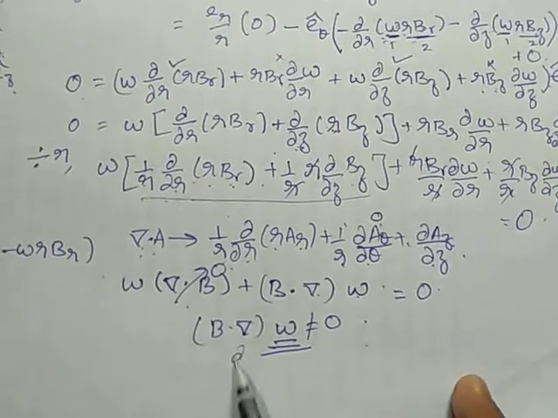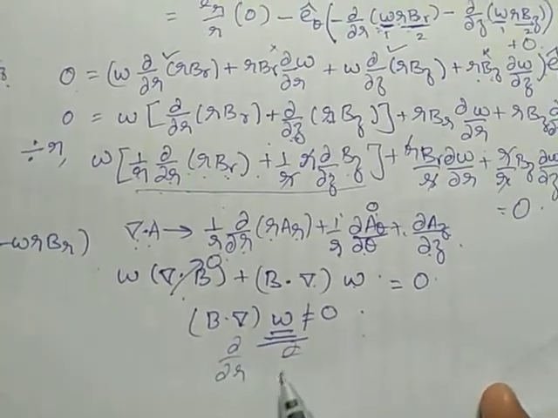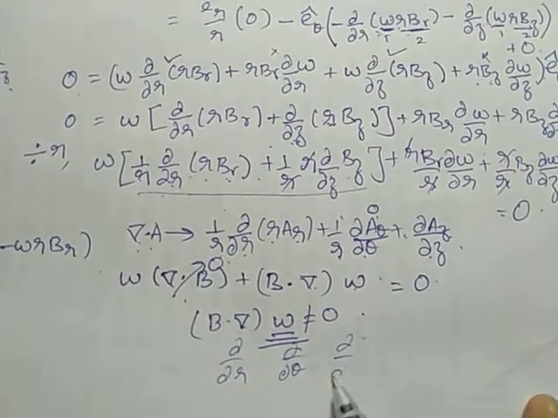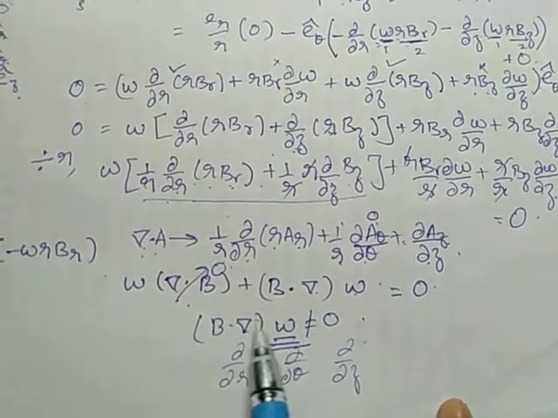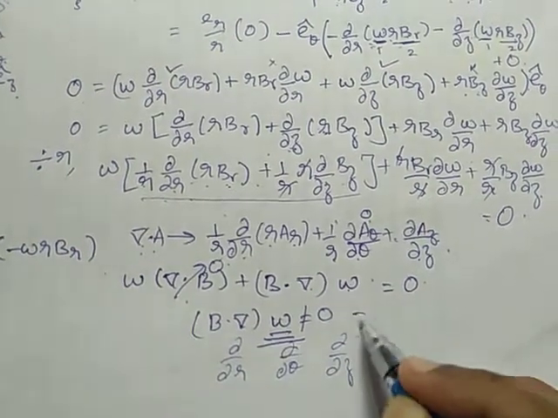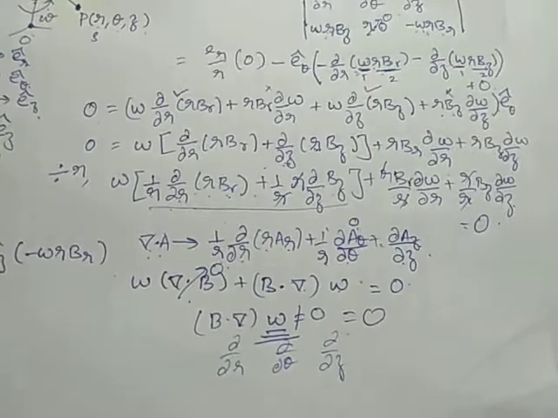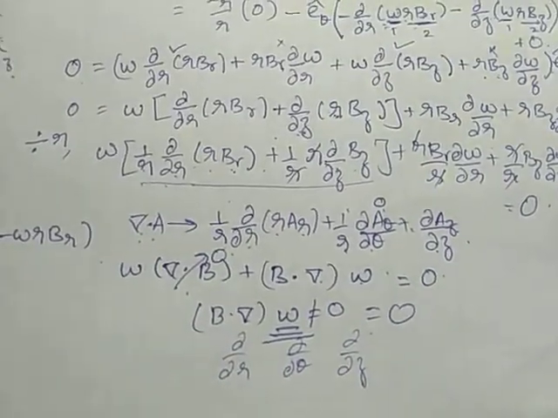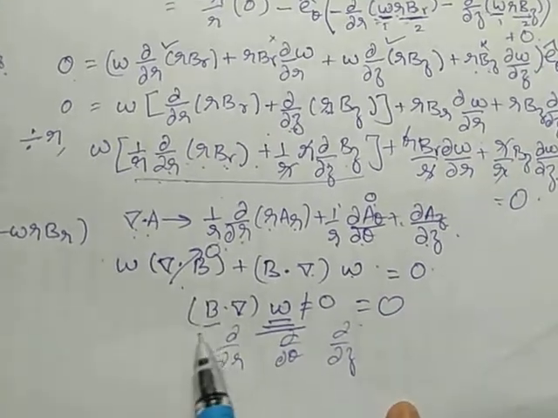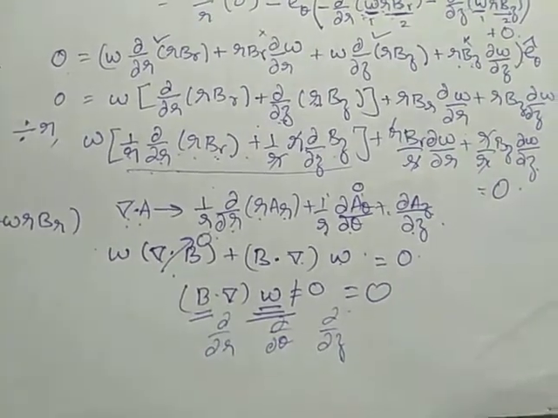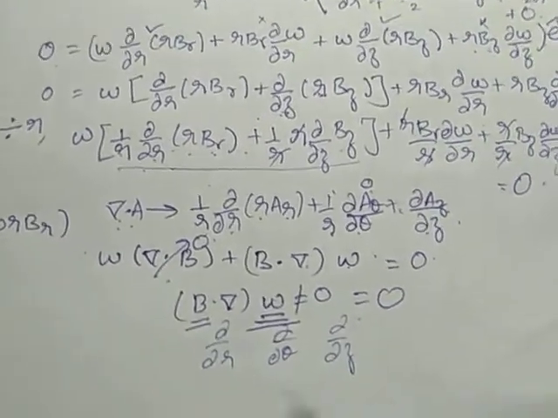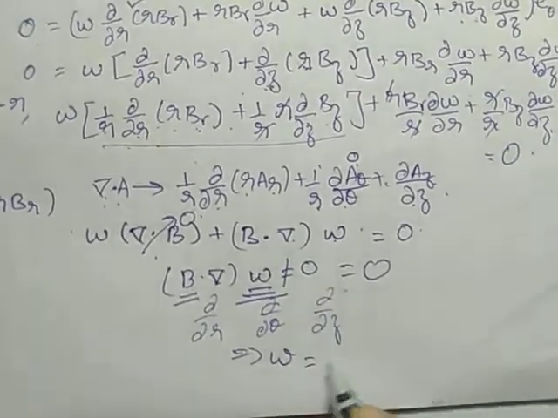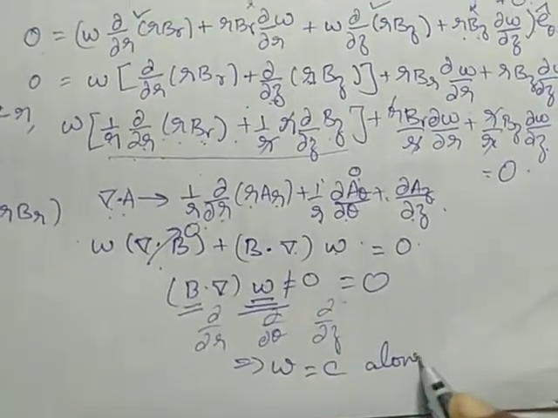Del is nothing but the derivative terms: dou by dou r, dou by dou theta and dou by dou z. So when this becomes 0, then only this will become equal to 0. So from this we can conclude that there is no variation in angular velocity along magnetic field lines. That is, angular velocity is constant along the magnetic field line. That's what we have to prove.